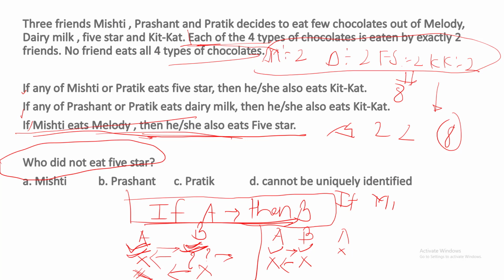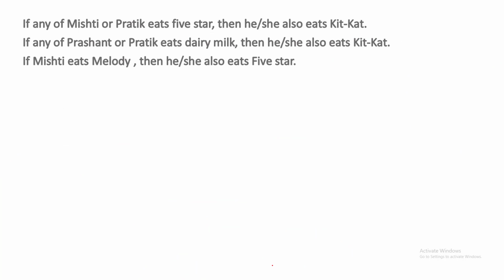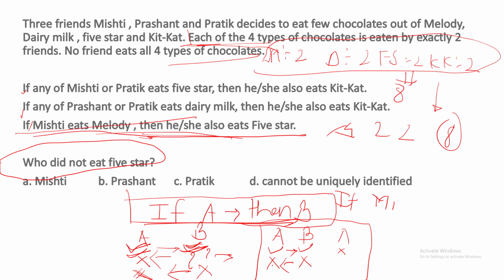So there are three interpretations of this sentence. If A, then B: if A is happening, B has to happen. If B is not happening, A cannot happen. B can happen alone as well.